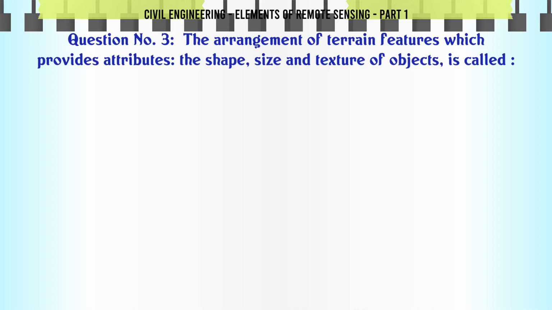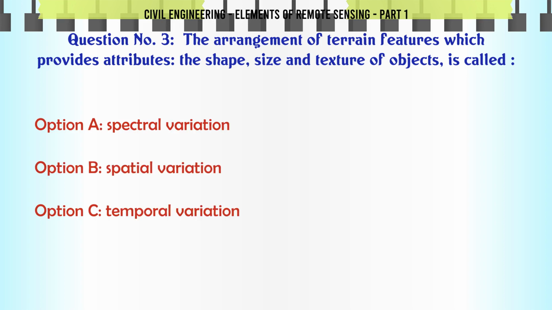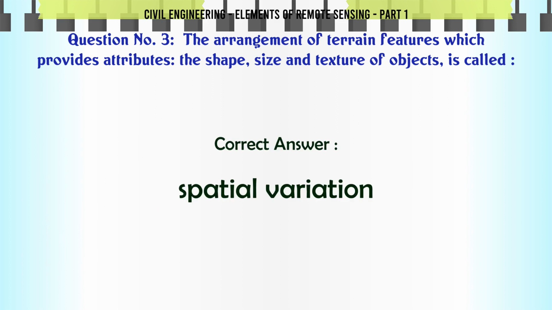The arrangement of terrain features which provides attributes, the shape, size and texture of objects, is called A. Spectral variation. B. Spatial variation. C. Temporal variation. D. None of these. The correct answer is spatial variation.